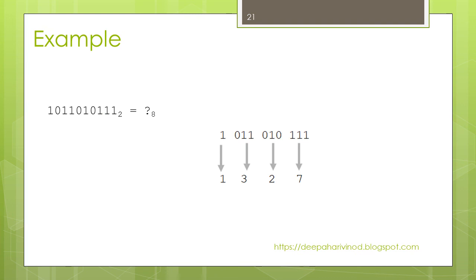Here the binary number is given. The same number is written and grouped into 3. The last one remains, and we can add 2 zeros here so that it doesn't make any change.